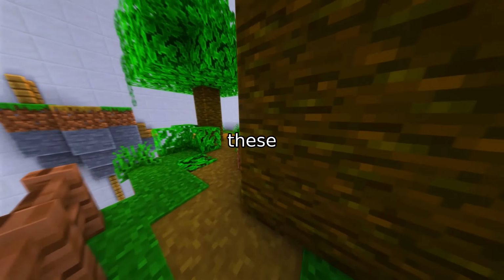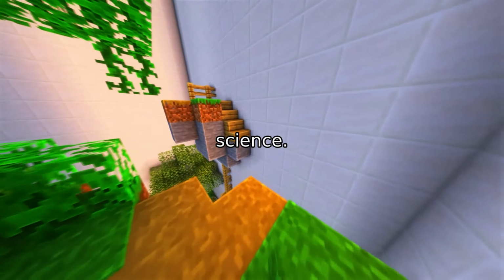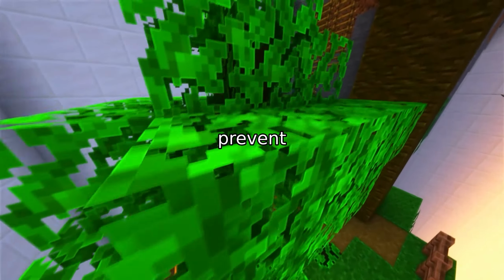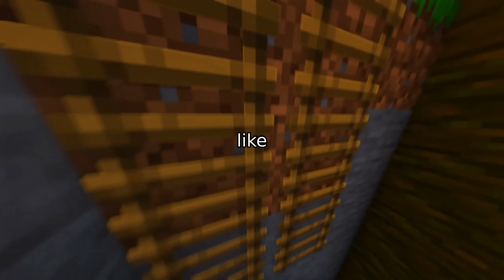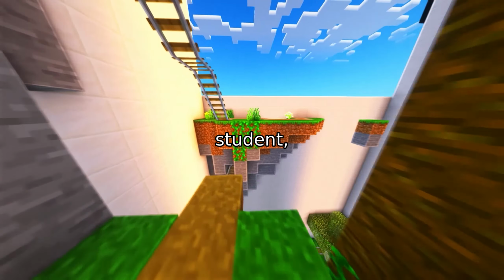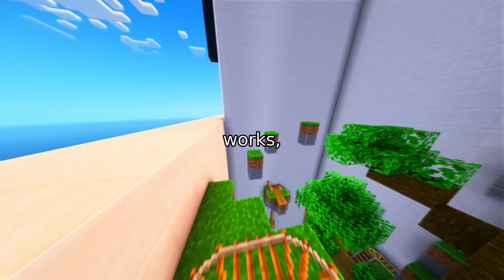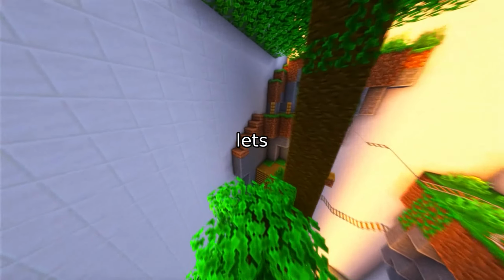Why does this matter? These rules are the invisible scaffolding of science. They keep reviews honest, prevent shortcuts, and make sure we're clear about how tools like AI are used. Whether you're a student, a researcher, or just someone who loves how science works, these details are part of the backbone that lets breakthroughs happen.